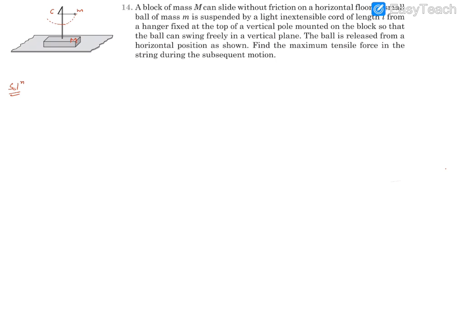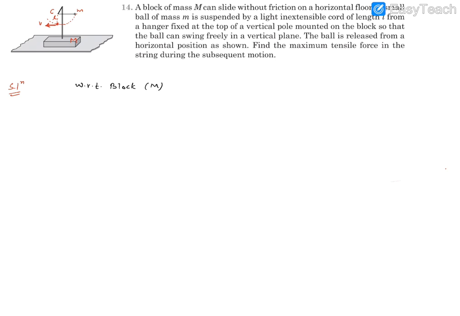Now if we look from the block perspective, you'll find whenever this string goes to the lowest position, it will acquire a certain velocity with respect to the block. Let's say that velocity acquired is v. This length of the string is going to behave like a radius. So here we can see that with respect to the block, it will be in a vertical circle. And we know in vertical circular motion, so let's talk about it with respect to the block first.